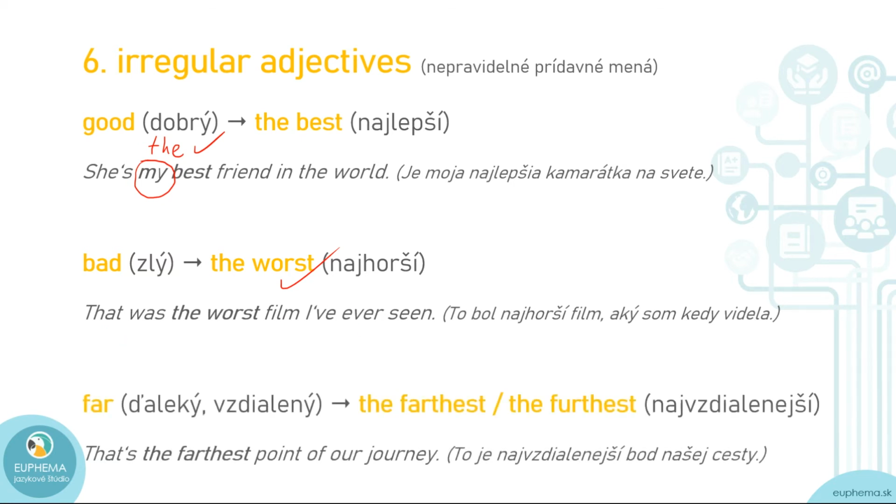The third irregular adjective, far. The comparative of far is farther or further, and the superlative is the farthest or the furthest. Okay, this spelling difference here, but they mean the same. That's the farthest point of our journey. The farthest point. Okay, great.